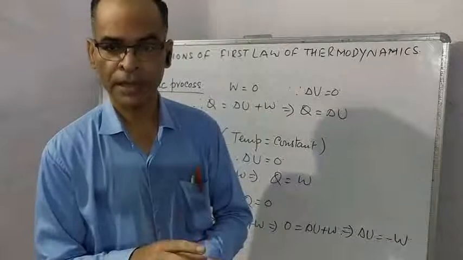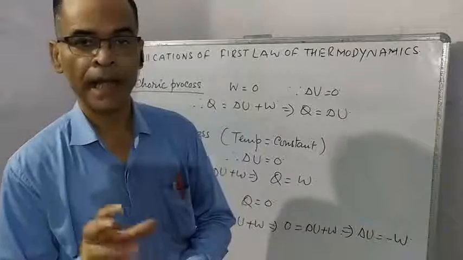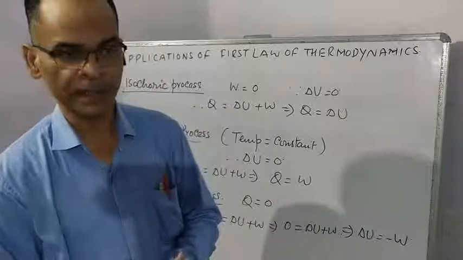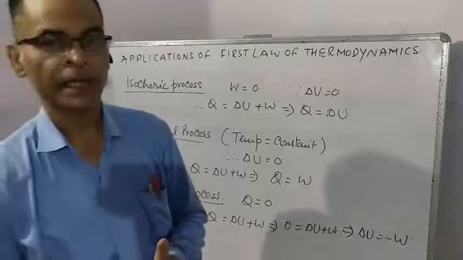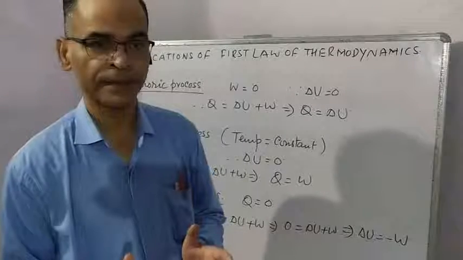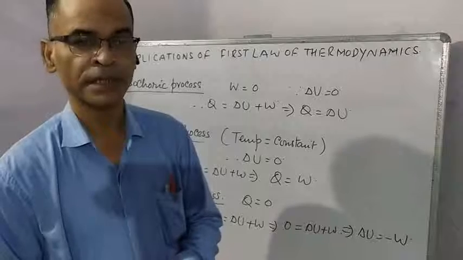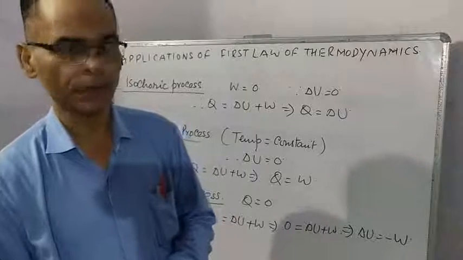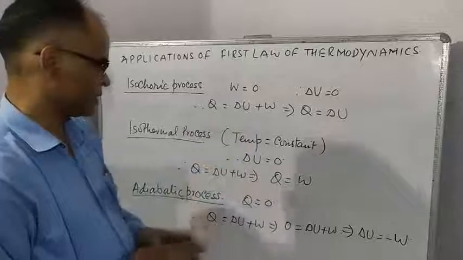So internal energy is mainly in the form of kinetic energy, and kinetic energy depends on temperature. In an isothermal process, temperature remains constant, therefore internal energy remains constant. That is, change in internal energy is equal to 0. So delta U is equal to 0.